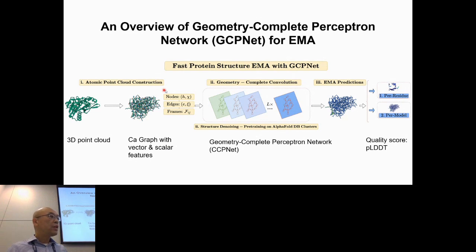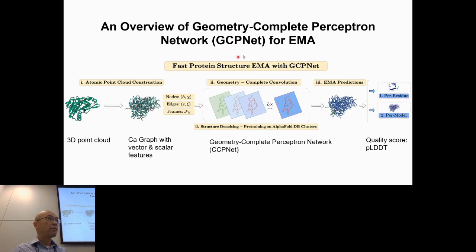Then for each node, we have some node features describing the residue and its position in the protein structure, and also edge features describing their distance and orientation, direction. And we also have another thing that is unique to this method. It's called local frame. Basically, it captures the relative orientation, direction of any two contacted residues. Then we give this as the input.